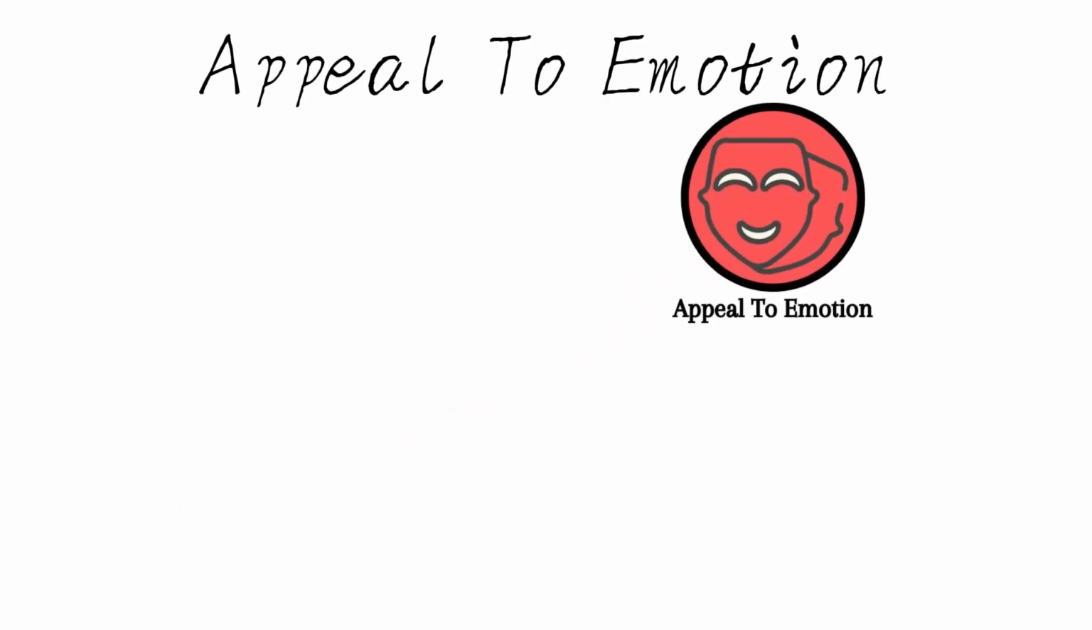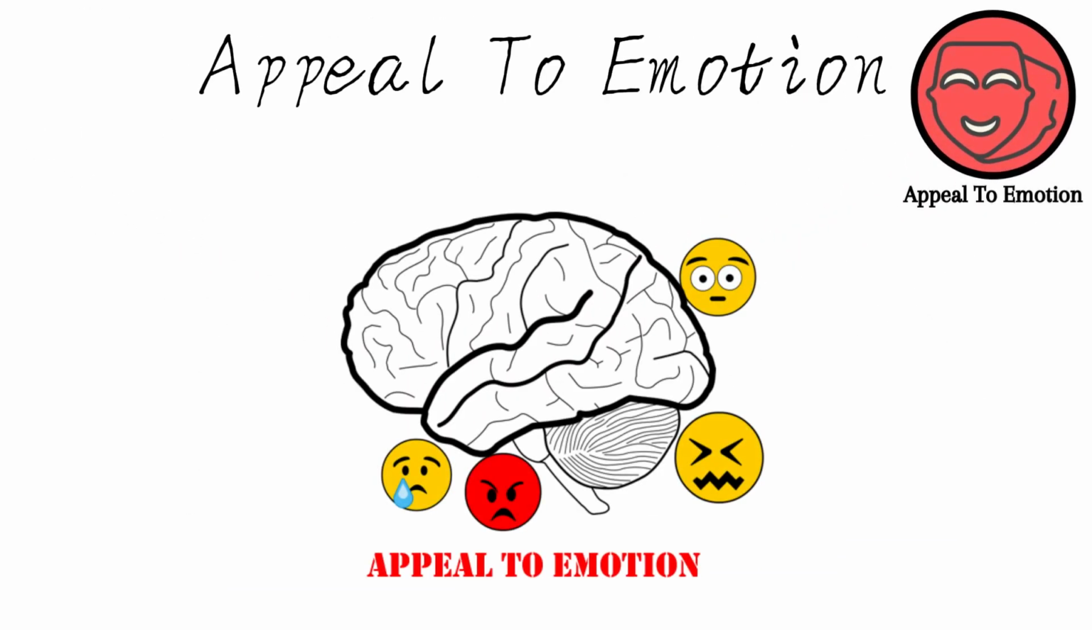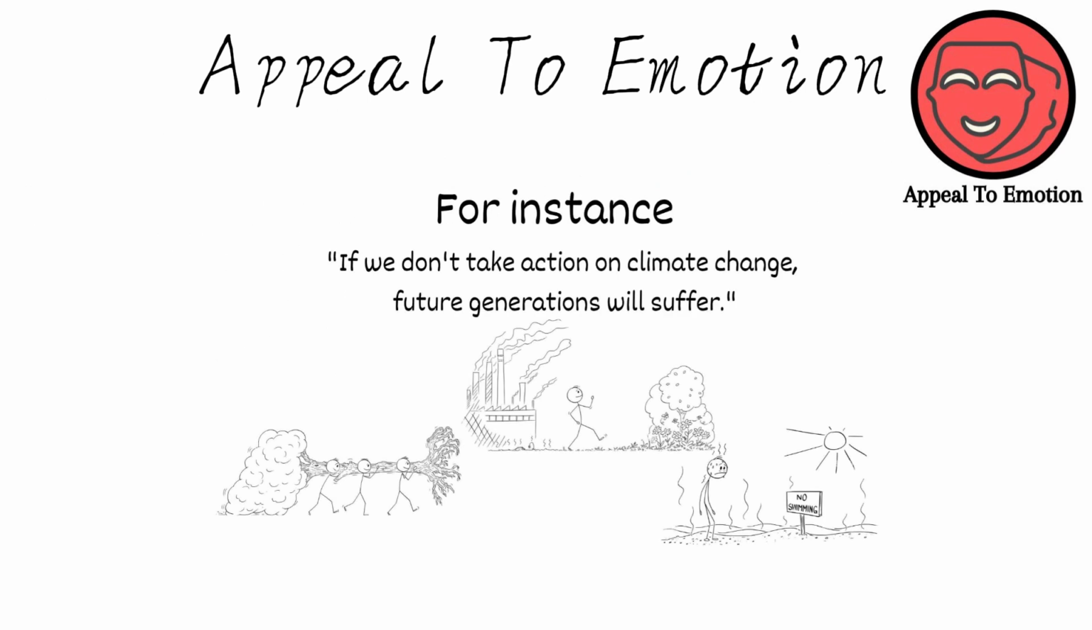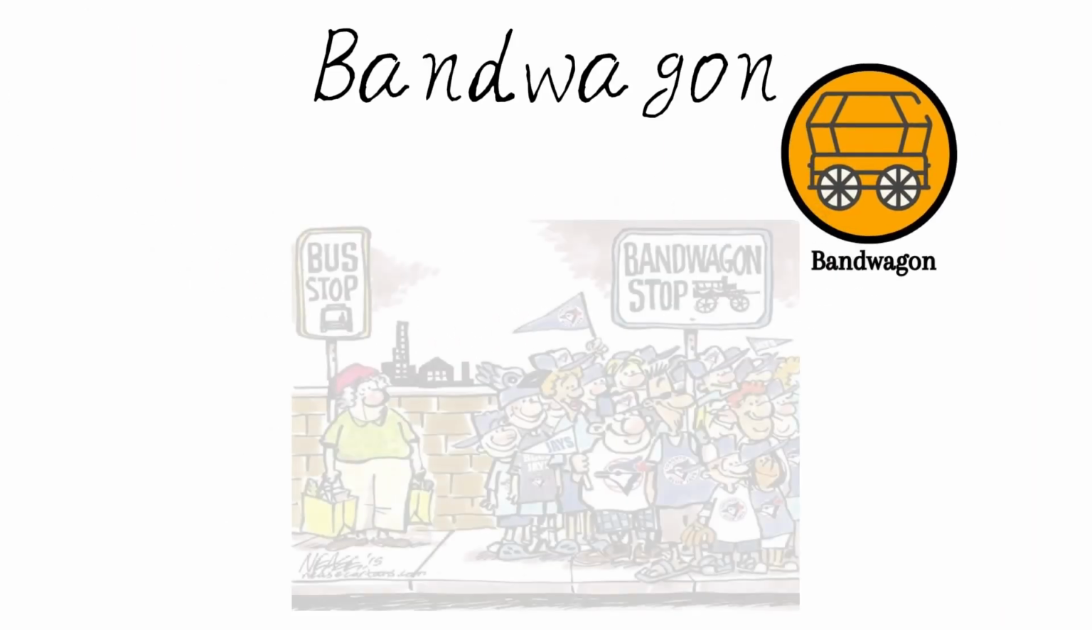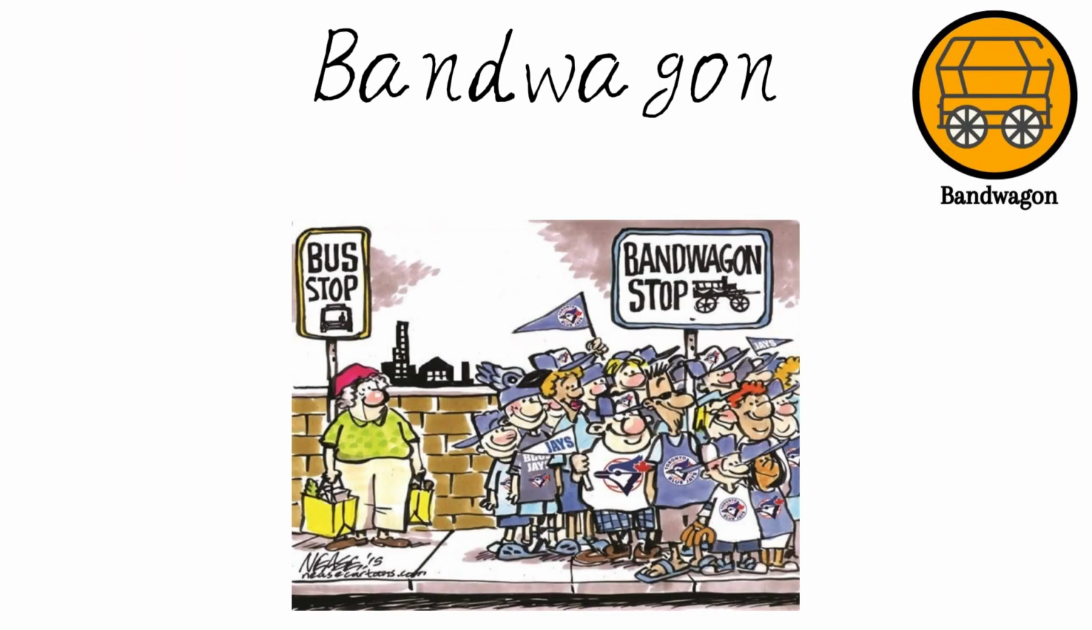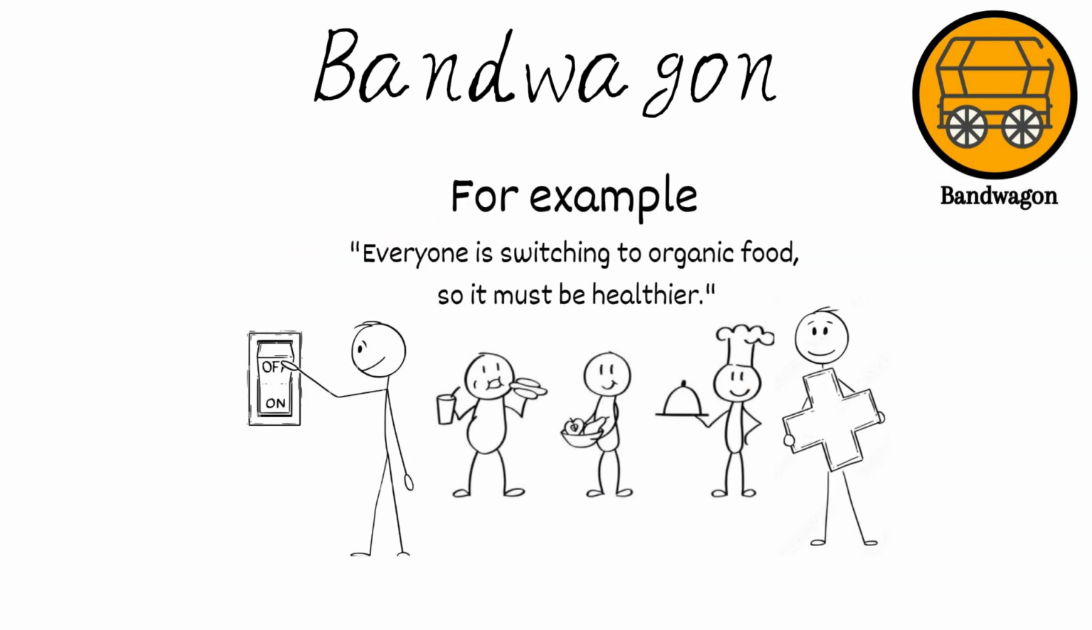Appeal to emotion involves using emotional appeals to sway opinions rather than presenting sound reasoning. For instance, "If we don't take action on climate change, future generations will suffer." Bandwagon suggests that because many people believe or do something, it must be true or right. For example, "Everyone is switching to organic food, so it must be healthier."